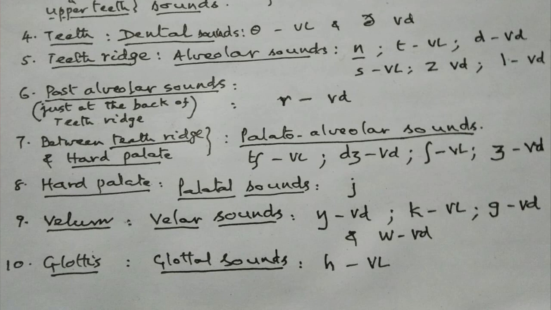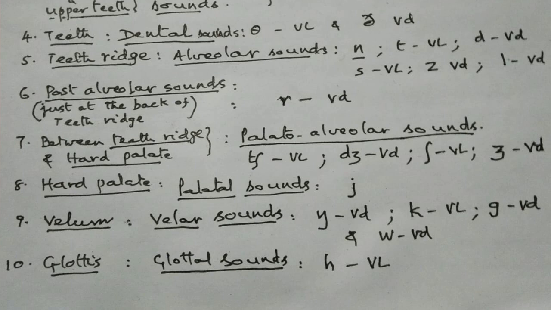The place of articulation is velum. Sounds produced here are called velar sounds. They are ng voiced, k voiceless, g voiced, and w voiced.